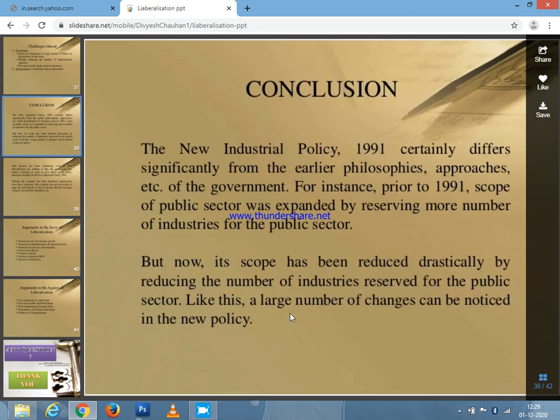When we come to the conclusion, the new industrial policy 1991 certainly differs significantly from the earlier philosophies and approaches. For example, earlier the scope of the public sector was expanded by reserving more industries for the public sector. Previously only private people owned the company. Now because of the liberalization, even normal people can run a small business and get a very good return on the investment. The scope has been reduced drastically by reducing the number of industries reserved for the public sector. A large number of changes can also be noticed because of the new policy. This is the conclusion given by this particular one.